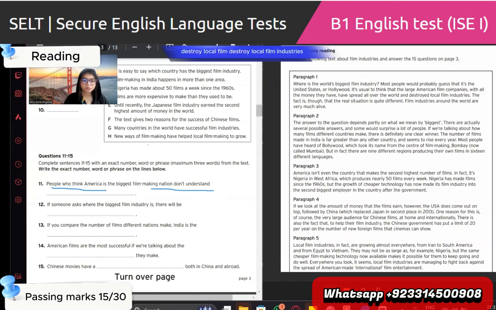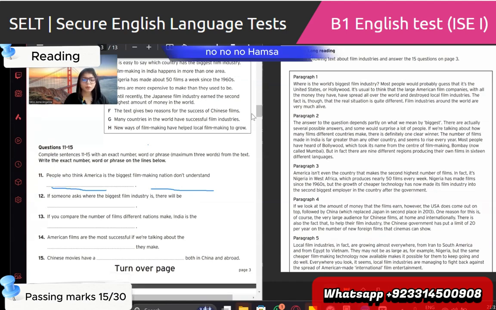Destroy local film industries. No. Hamza, you're very close to the main answer. You said the real situation is quite different. If you have these 5 words with you, which one would you choose as your answer? Real situation is, yeah, real. That's right. Yeah, that's right. The real situation. Your answer is the real situation. People who think America is the biggest filmmaking nation don't understand that the real situation is quite different, right?